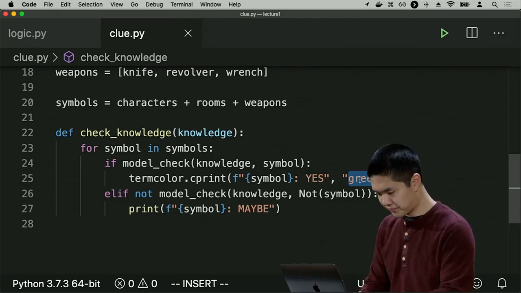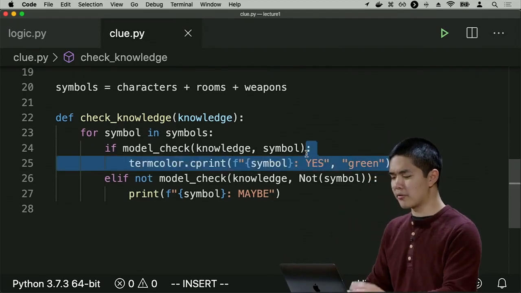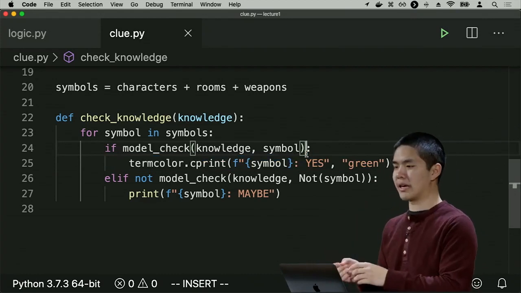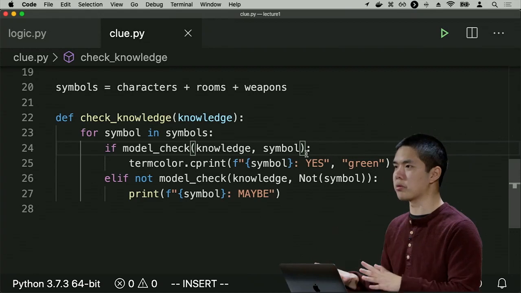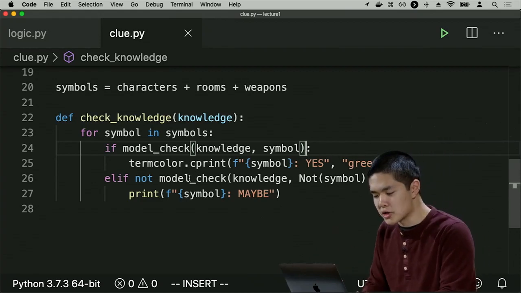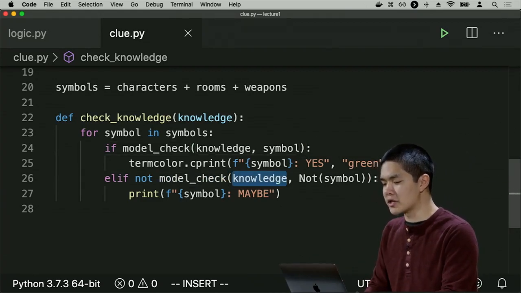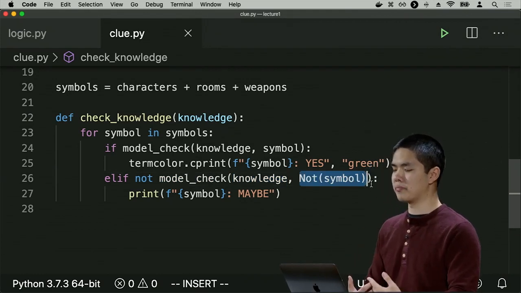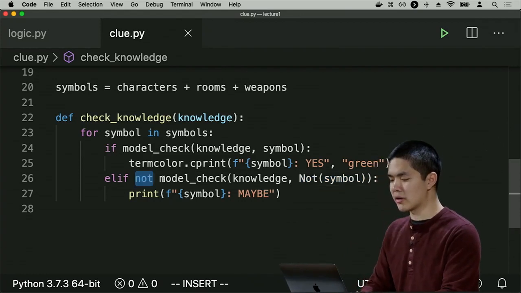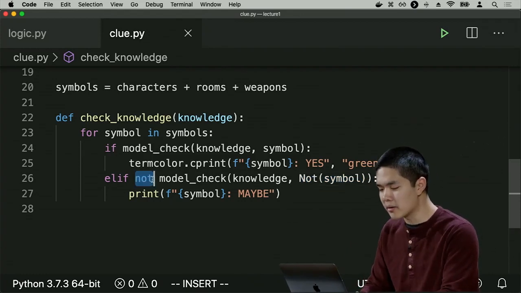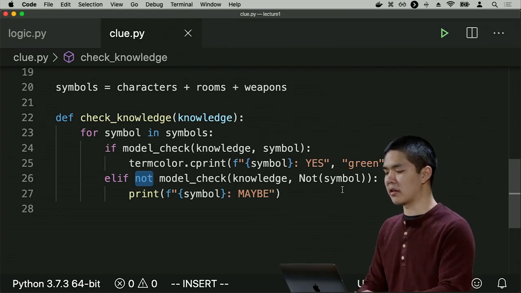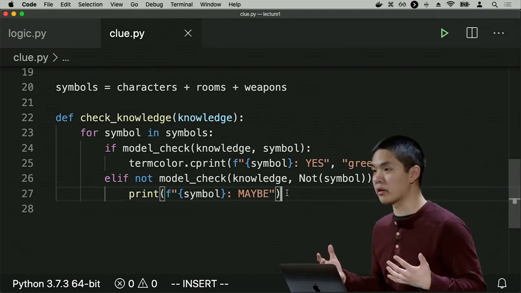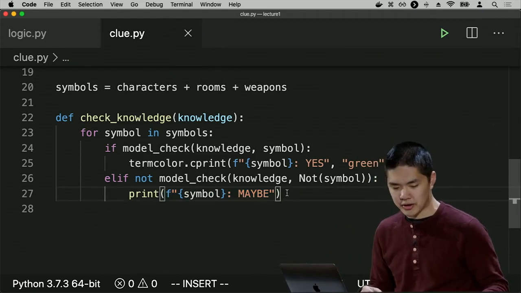I'm going to print out the word yes, and I'm going to print that in green, just to make it very clear to us. And if we're not sure that the symbol is true, maybe I can check to see if I'm sure that the symbol is not true. Like if I know for sure that it is not Professor Plum, for example. And I do that by running model check again, this time checking if my knowledge is not the symbol, if I know for sure that the symbol is not true. And if I don't know for sure that the symbol is not true, because I say elif not model check, meaning I'm not sure that the symbol is false, well, then I'll go ahead and print out maybe next to the symbol. Because maybe the symbol is true, maybe it's not, I don't actually know.